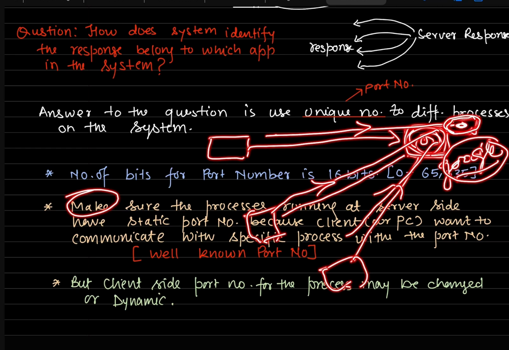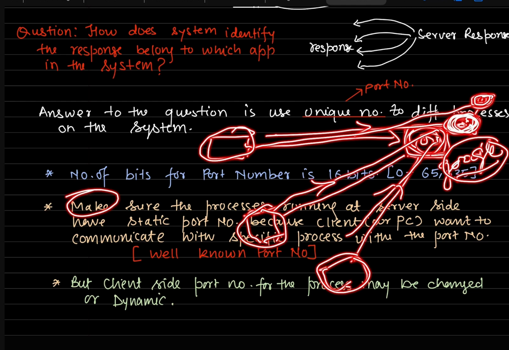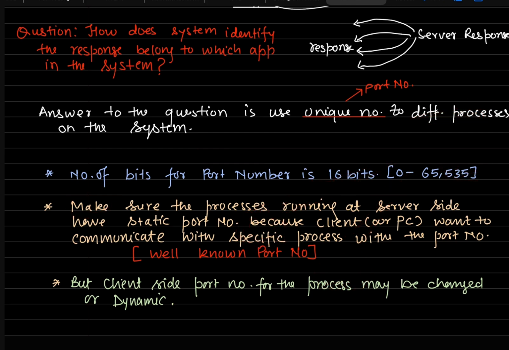So if this process has a unique number, and this number is identified by all those devices, do you think this number of this process will change over the period? Should it change, or should it be dynamic? I don't think so. If the port number for this process gets changed, then clients will not be able to communicate very easily. So what it means is there are some port numbers which are static.